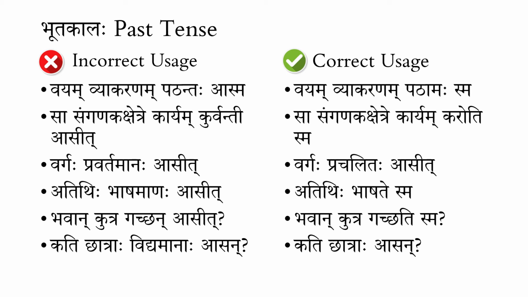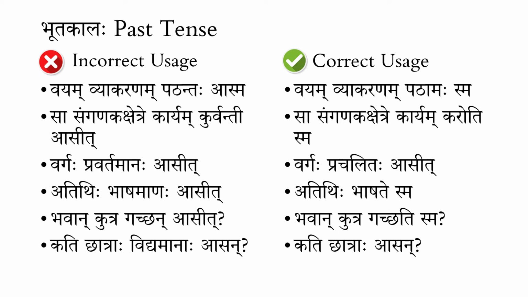So what we are trying to do here is first form the sentence in a different language, for example English, thinking that we want to say she was working in the field of computers. Then we translate it word for word: "sa sanganaka kshetre karyam kurvanti asit." This is totally disregarding the structure of the Sanskrit language, and is just a translation of thoughts from other languages.